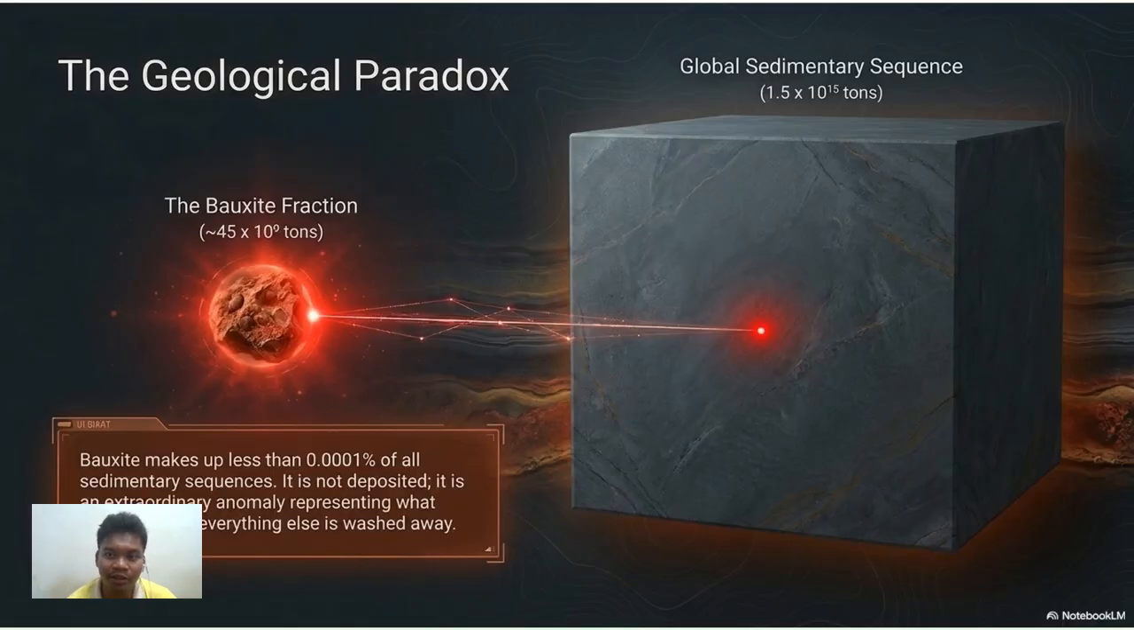From the global sedimentary sequence of 1.5 times 10 to the power of 15 tons, bauxite only makes up less than 0.0001% of all sedimentary sequence, which stands around 45 times 10 to the power of 9 tons. It is not deposited. It is an anomaly that represents what remains after everything else is washed away.